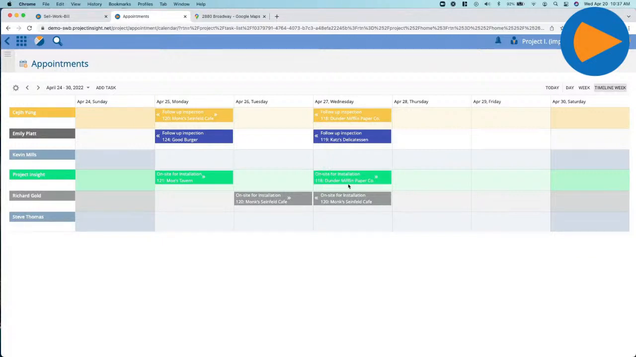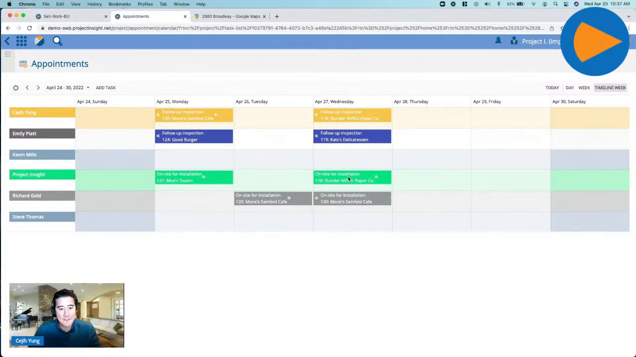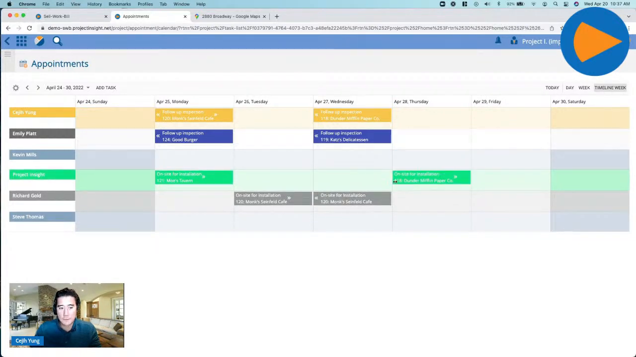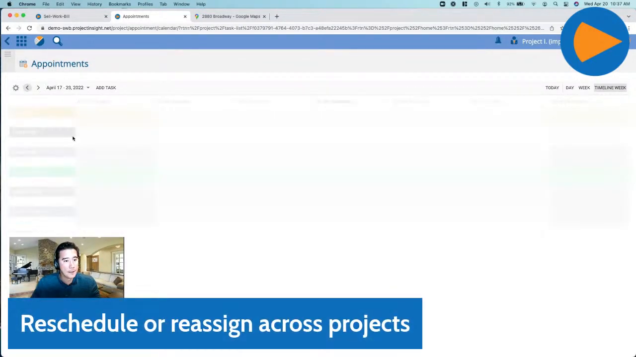A lot of times this mimics that almost Kanban board style drag and drop feature that we have in Project Insight. We were able to emulate a lot of that into the appointment calendar feature. So if you need to reschedule something, if we need to reassign it, it's really easy to do right from your fingertips. And this will update on the field technician side when they look at their work list or their appointments for the day on the mobile app, which I'll show you guys in a sec.